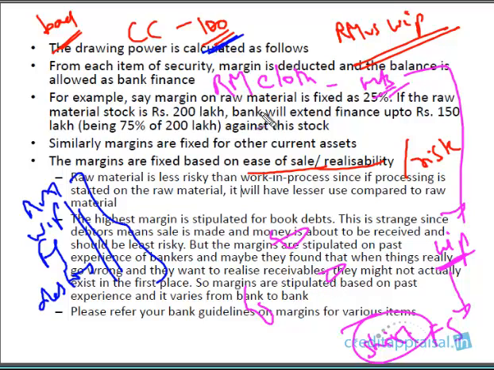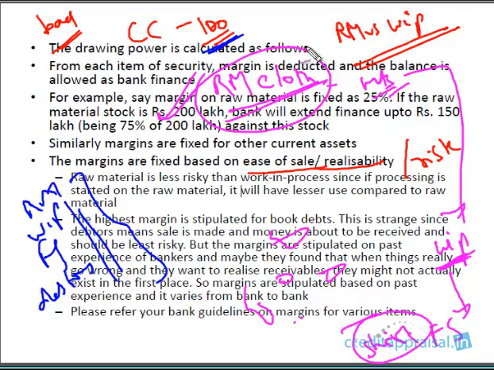So when you speak of realizability, if you want to sell this in the market, which is easier to sell: the raw cloth, or this work in progress, these cut pieces which are yet to be stitched? Obviously the raw cloth is easy to sell, because it can be used for multiple purposes. You can sell it to any person because it is not cut to any particular measurement, whereas this is now in progress. It might suit only one particular person's measurements. Moreover, it is already in process. So if you really speak of realizability, raw material is much better, and easier to sell compared to work in progress.